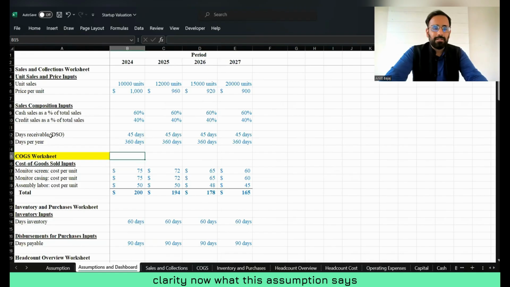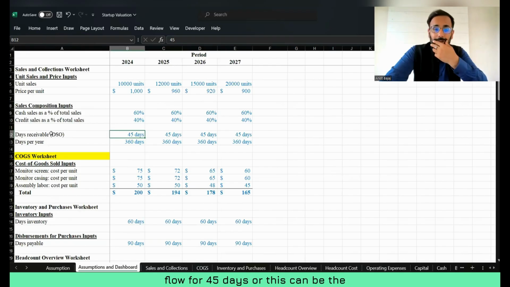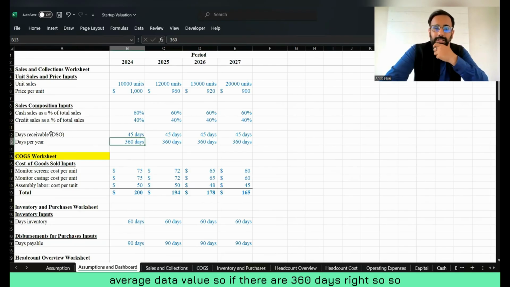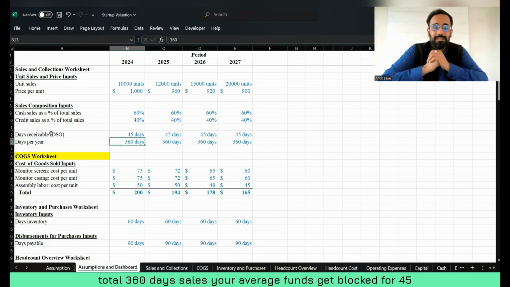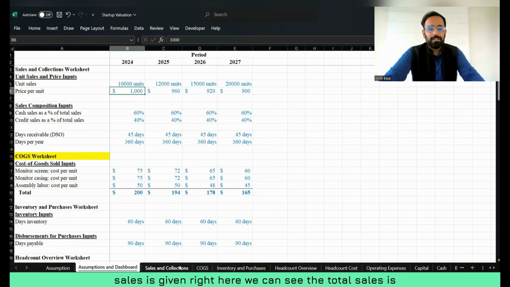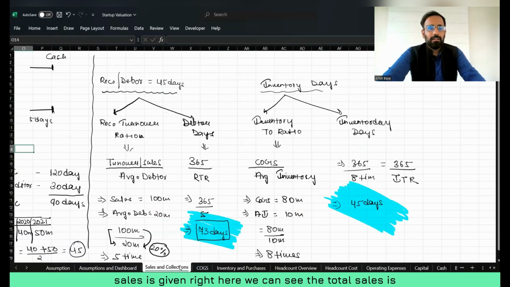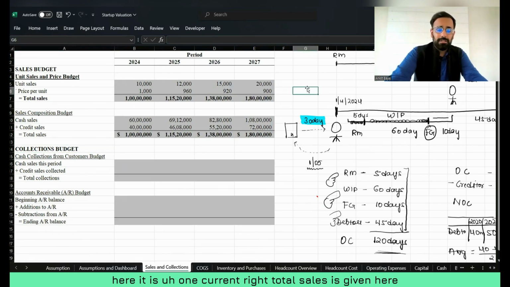Now, what this assumption says: days receivable is given as 45 days. It means your funds get blocked for 45 days, or this can be the average debtor value. If there are 360 days, out of the total 360 days of sales, your funds get blocked for 45 days on average. Here we can see that total sales is given. How much is it? It is 1 crore.